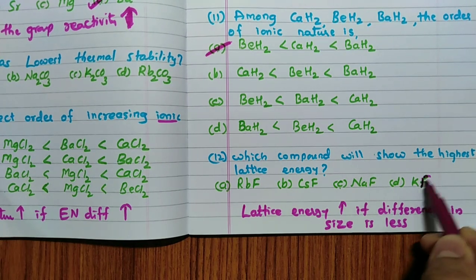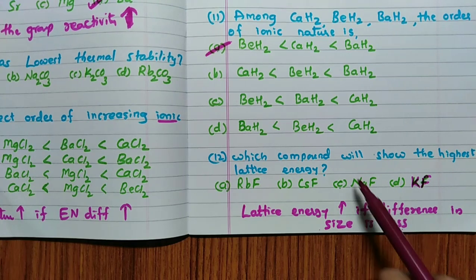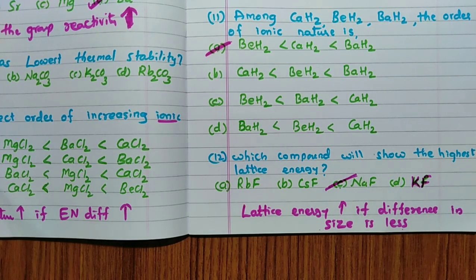So lattice energy is more if the difference in size is less. The difference in size between Na and F is small, because fluorine is in the second period and sodium is in the third period. Definitely the difference is less. But cesium is in the sixth period and fluorine is in the second period, so the difference is more. Because of that, highest lattice energy is for sodium fluoride, therefore C is the answer.